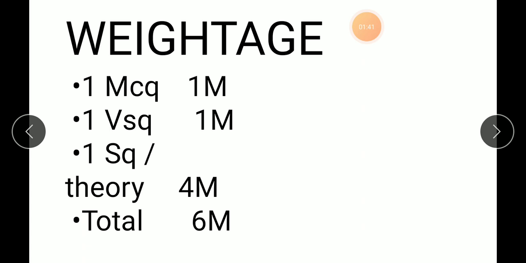The short question can be of 3 marks from chapter 1, and a 4-mark question I can say. And you can also have a theory question from this. Yes, it can be an option. So with this, the total weightage is 6 marks, and obviously the entire chapter is based on formulas, if you remember.